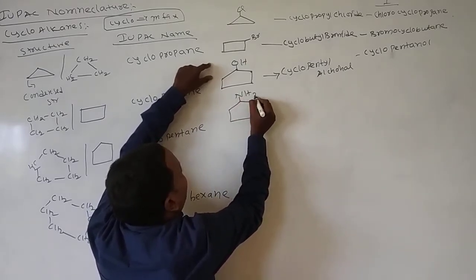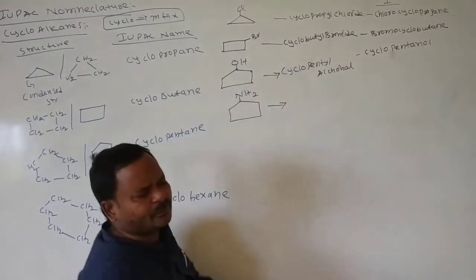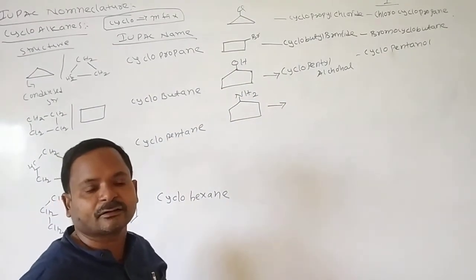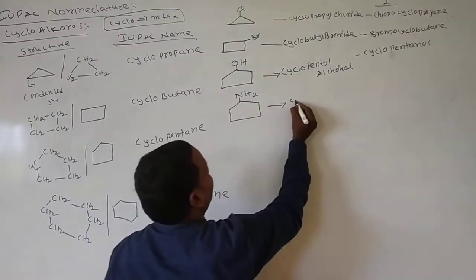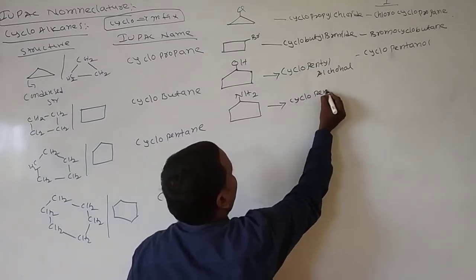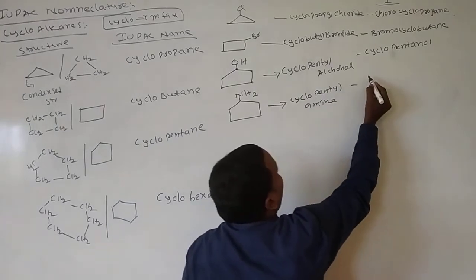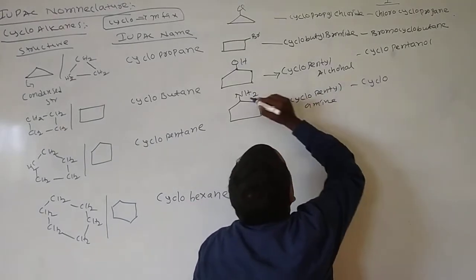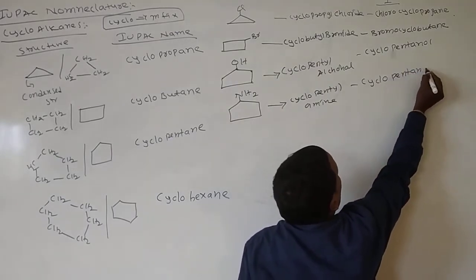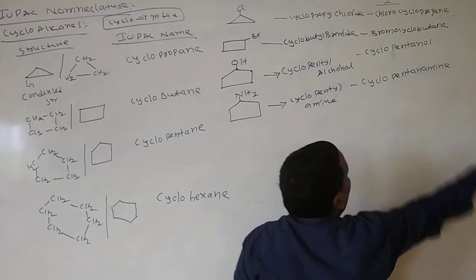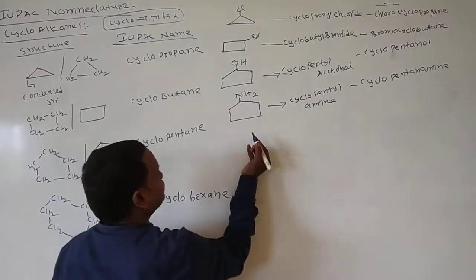Suppose for example here an amine is there. What is the common name of this amine? You can write cyclopentyl, cyclohexyl, cyclobutyl, any. The common name of this one is cyclopentyl amine. What is the IUPAC name? First write the amine, also a functional group: cyclopentanamine.